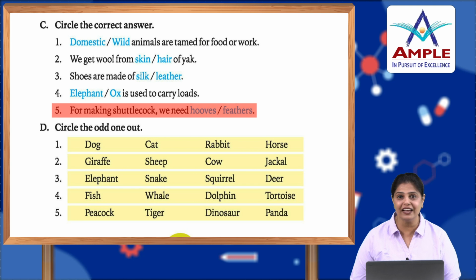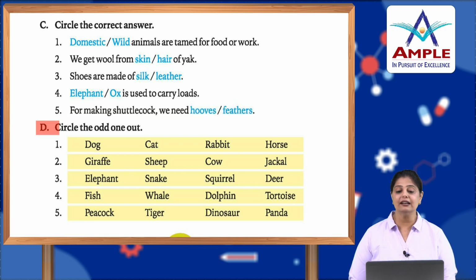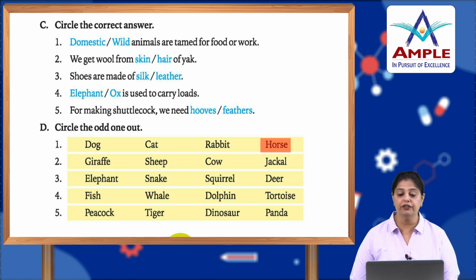Alright, now circle the odd one out. Dog, cat, rabbit, horse. Which is the odd one out here? It's the horse, because the rest are pet animals, and horse is a domestic animal.